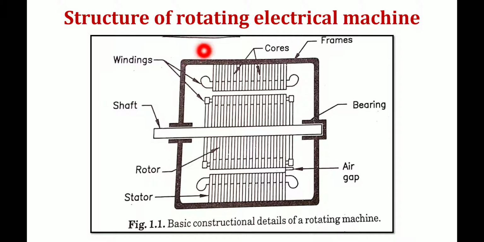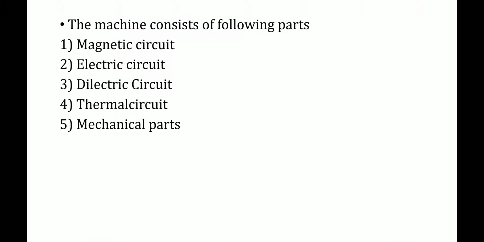So which are those parts? The first one is the magnetic circuit, the second is the electric circuit, the third is the dielectric circuit, the fourth is the thermal circuit, and the fifth is the mechanical parts. Okay, let us study all these one by one.